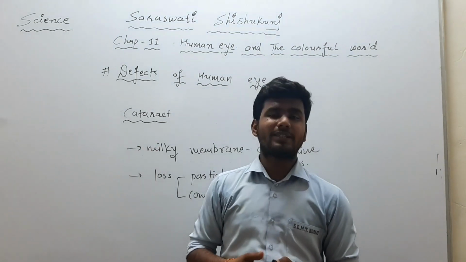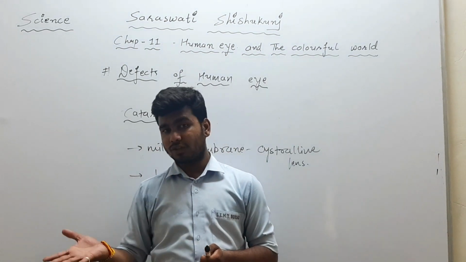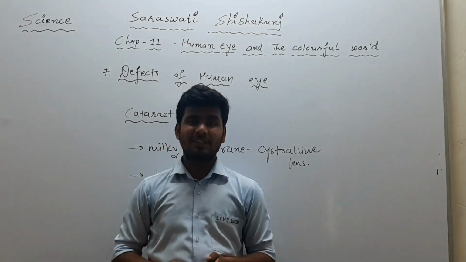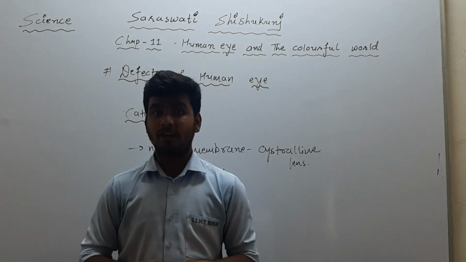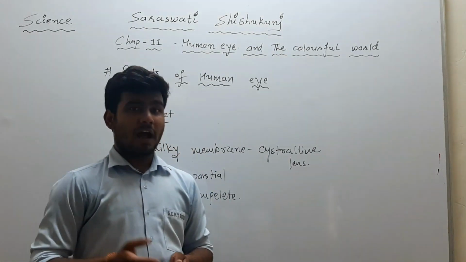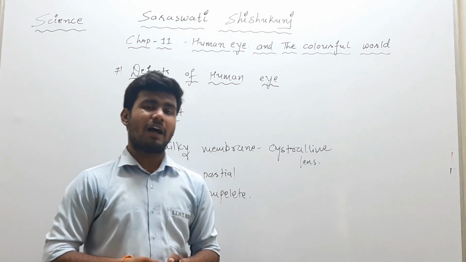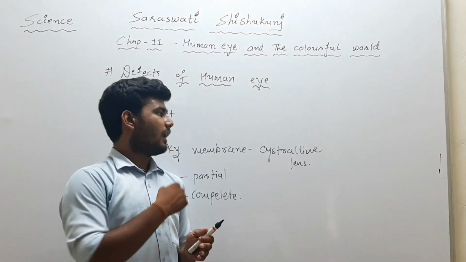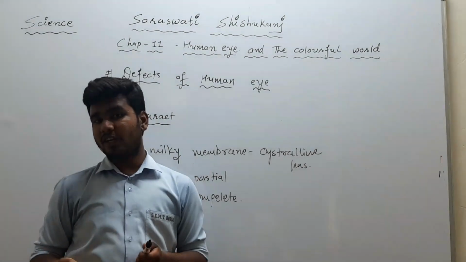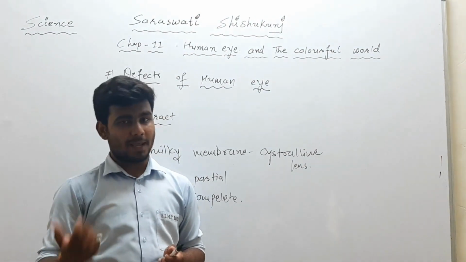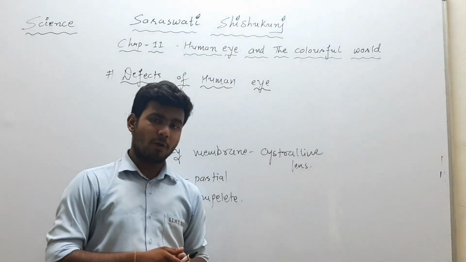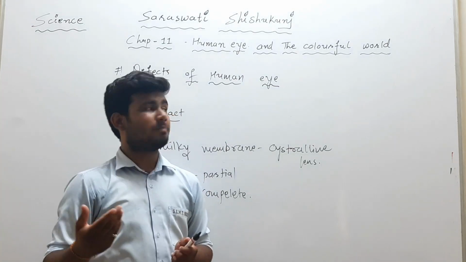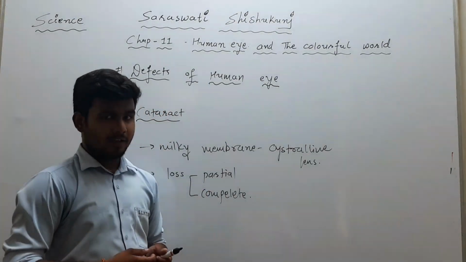So this way, in today's session we have discussed accommodation of the eye. In that we have also discussed power of accommodation, near point, far point, then persistence of vision. After that we have understood the defects of the eye: myopia, hypermetropia and presbyopia. Also we have understood the causes of these defects, and how to get rid of such defects of the human eye, right?